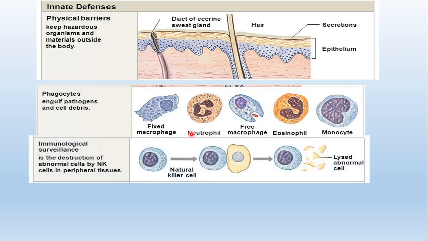Then there is another system, which is more commonly called immunological surveillance. Surveillance means it will help in killing abnormal cells by the natural killer cells. There are some natural killer cells produced by the bone marrow of our body. Inside our bones, the bone marrow produces the natural killer cells, abbreviated as NK cells.